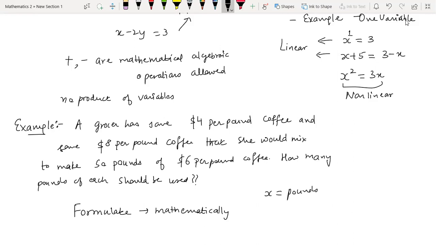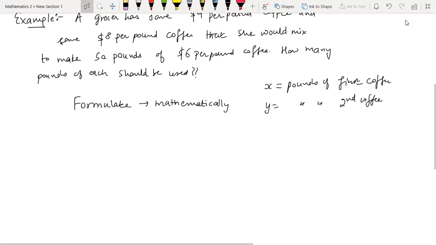This is clearly, again to tell you, not a part of your course. I'm just building up for the subject, giving you a very simple example. So just understand it; don't think that these kind of problems will be there. Let X be the pounds of first type coffee, which is $4 per pound, and Y be the pounds of second type coffee. Then we get the following equations for the given information: X plus Y is 50 and 4X plus 8Y is 300.